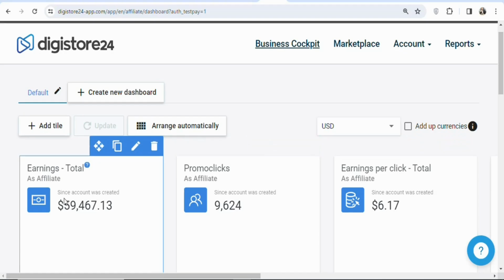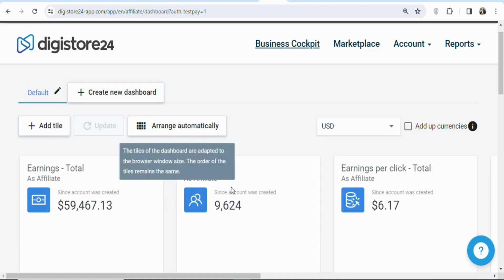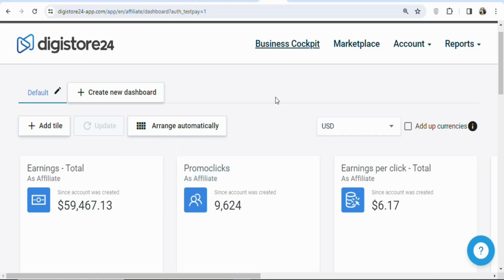Now let's get into the details. The first step is that you have to join Digistore24. If you don't want to join Digistore24, you can join any affiliate network that you know. There are many of them that you can join. If you want ClickBank, Max Bounty, Warrior Plus, any of them that you want, you can join and then use this same method so that you can be making money from home. In this case, I'm using Digistore24.